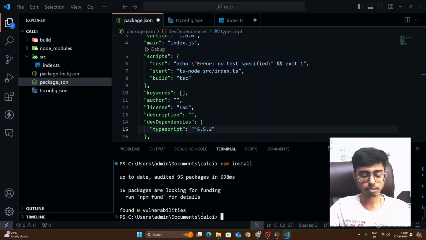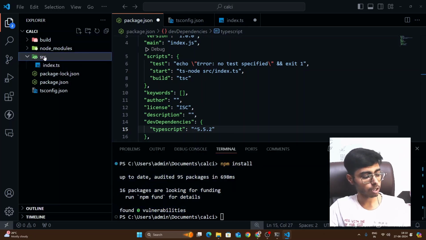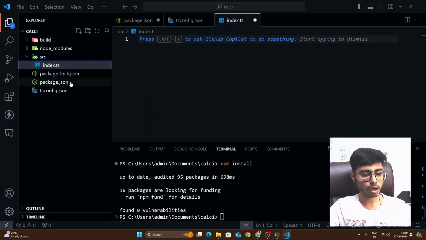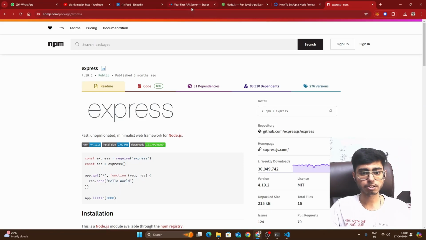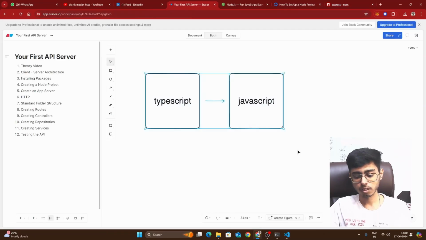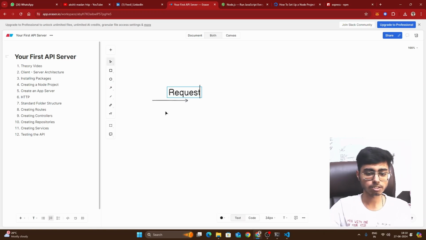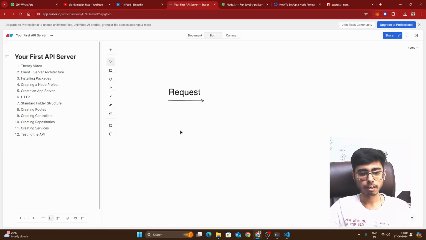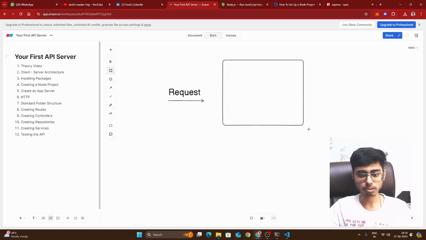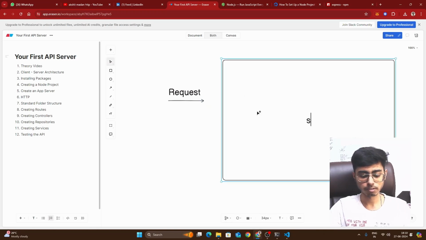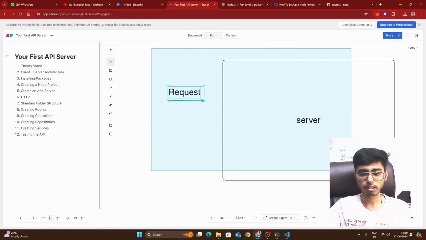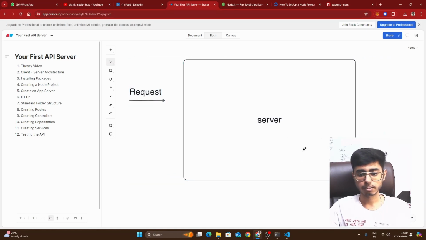Okay, this is done. Now over here what I have to do is create a server. In this you have this index.ts file, and before that let's also understand the project structure, right? What happens is whenever a request comes to our server, it first of all enters the server. So this is my whole server, right?